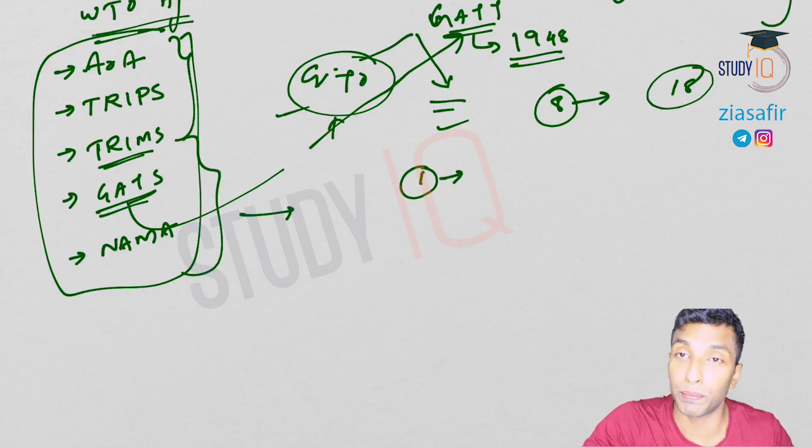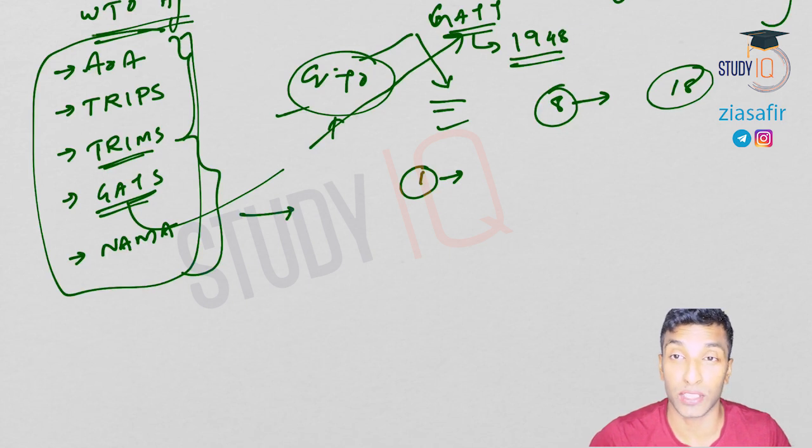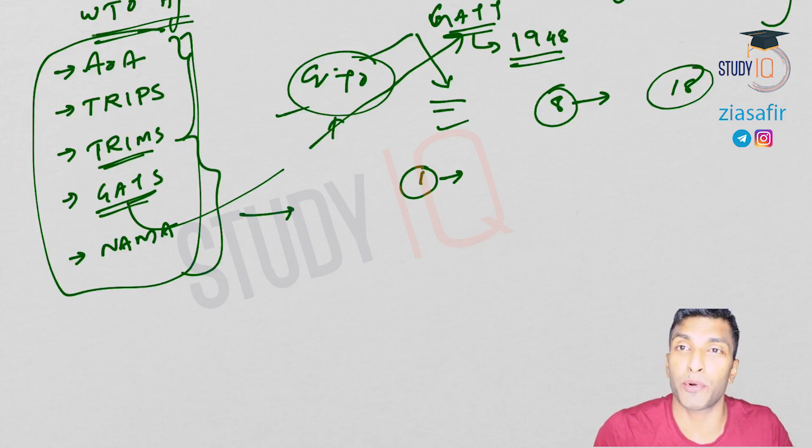Okay, there I have told you that new issues have been introduced by the US, European Union and Japan, which are related to competition policy, investment policy, government procurement, okay, trade facilitation. So all these are the new issues which were actually introduced in the very first round of WTO, that is known as Singapore issues. Then we have also discussed in detail the Doha development round, and I've told you why it is known as development round.